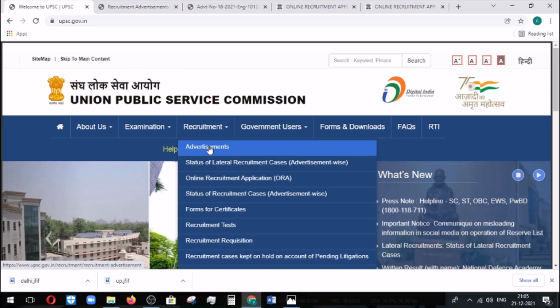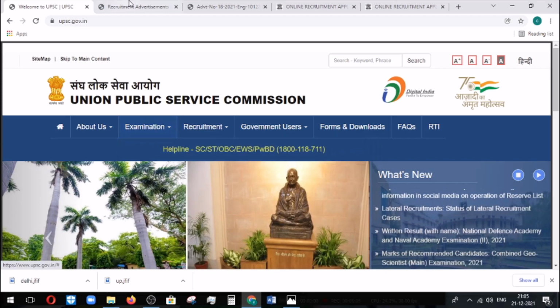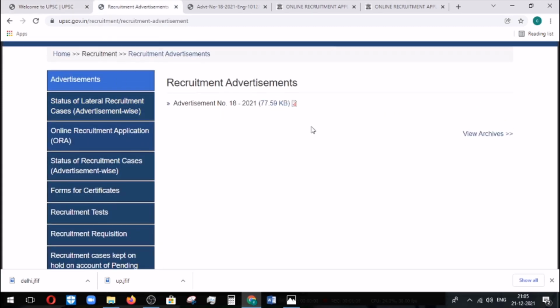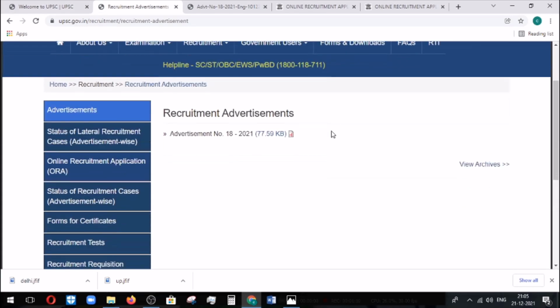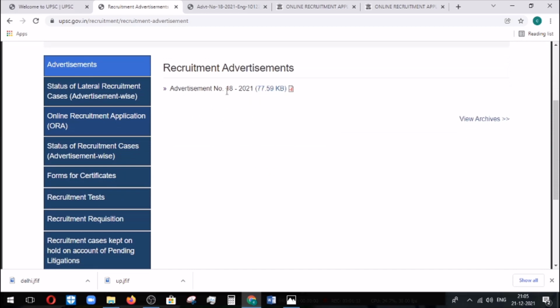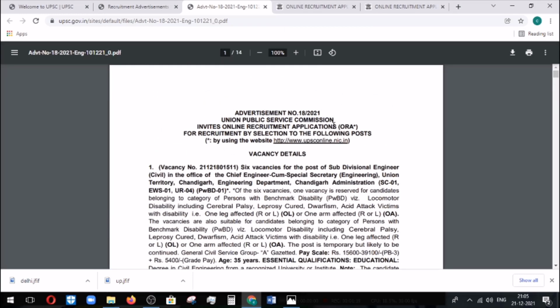In this, you need to pick the advertisement. If you click on that, you will face a section like this. In this, first you need to take the advertisement. If you click this, the advertisement gets opened up. So this was the advertisement given by the UPSC.